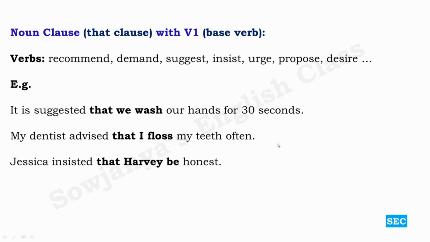The problem comes like this. Jessica insisted that Harvey be honest. So here, what we prefer instead of be is is or was, depending on the tense. But subjunctives do not fall under this. They are special, so they should be treated special. Jessica insisted that Harvey be honest. Be doesn't change for any pronoun or any noun, so it remains unchanged.